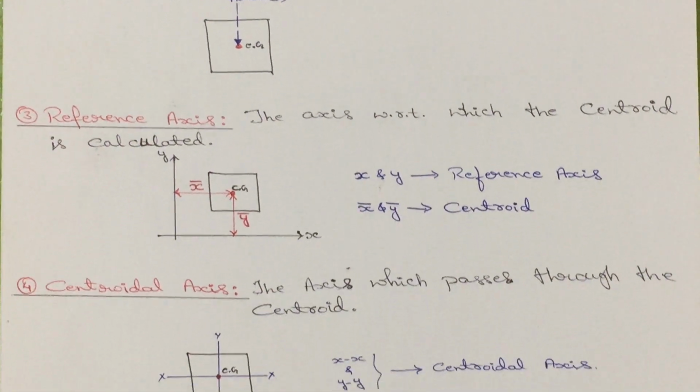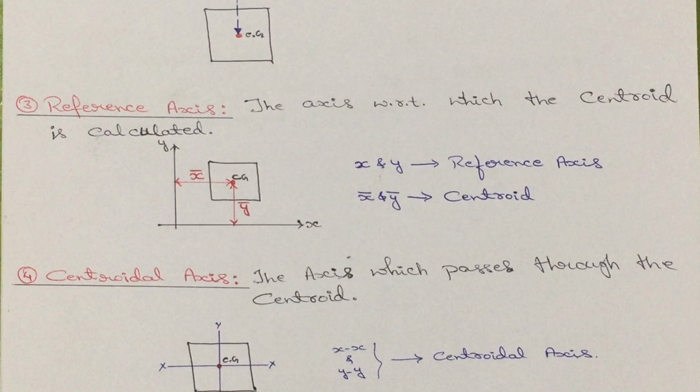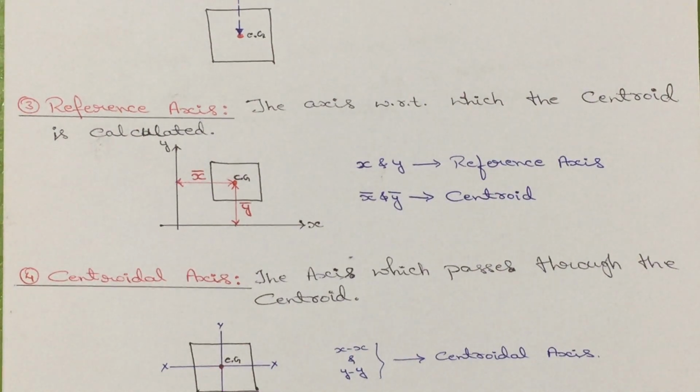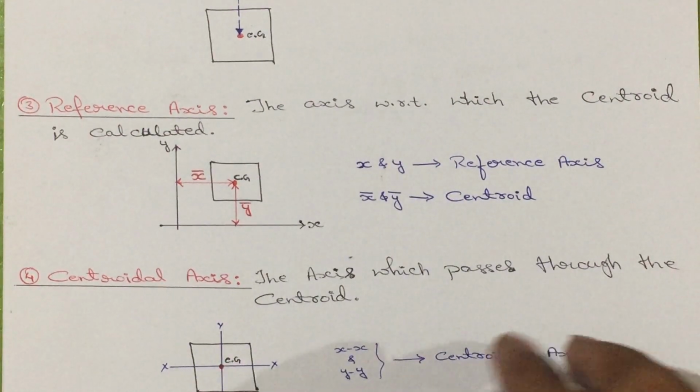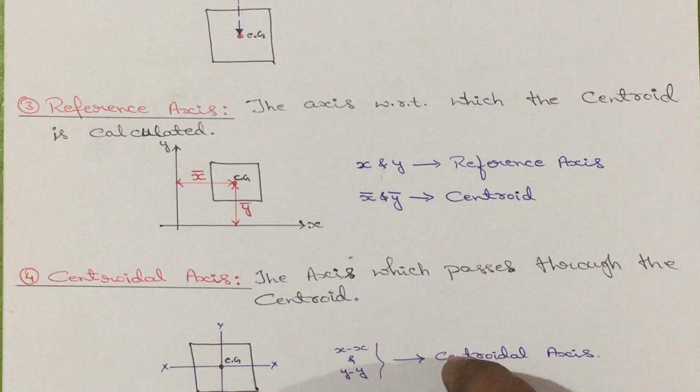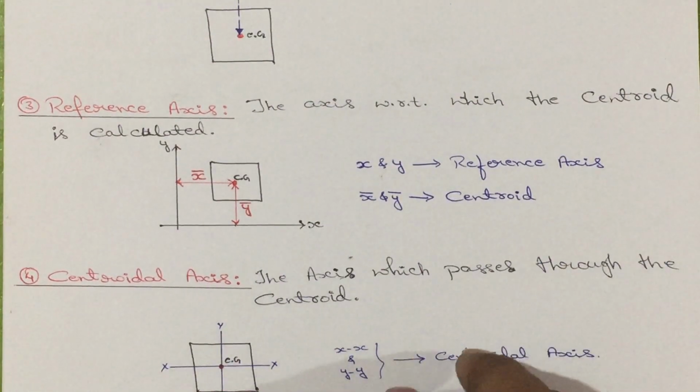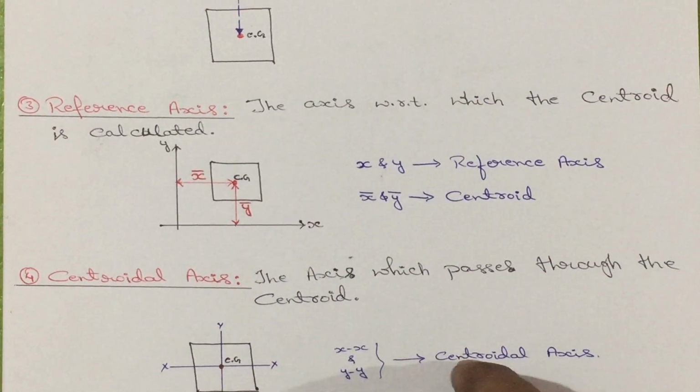Next, what do you mean by reference axis? Here centroid is nothing but distances. To calculate the distance, we need some reference. If I say the Rajankunte village is around 8 to 10 kilometer away, then you should ask from which place, either from Yelahanka or from Doddaballapur.